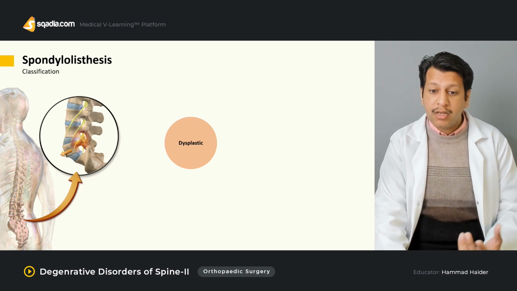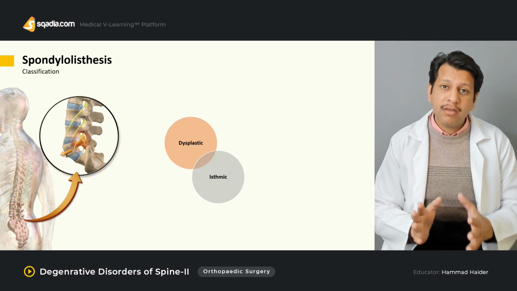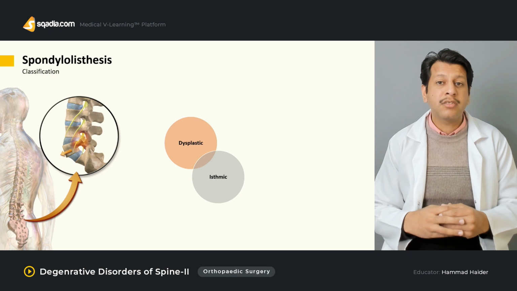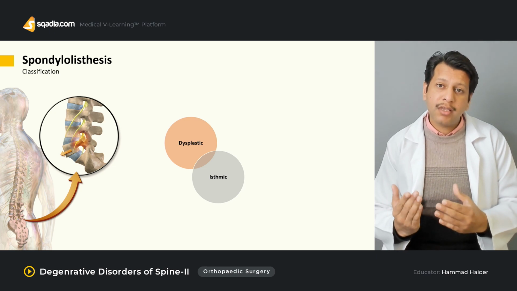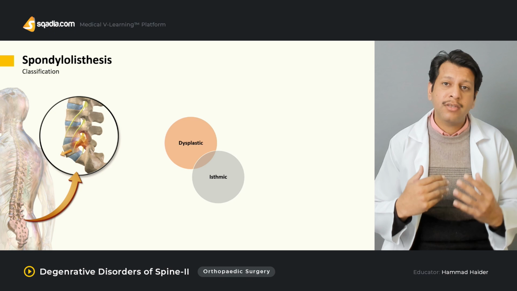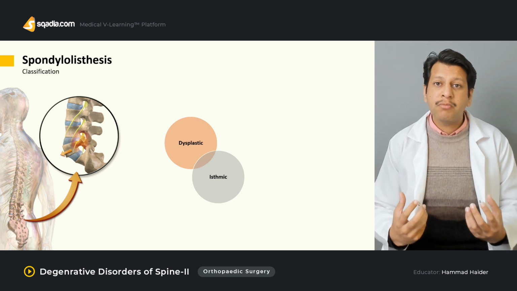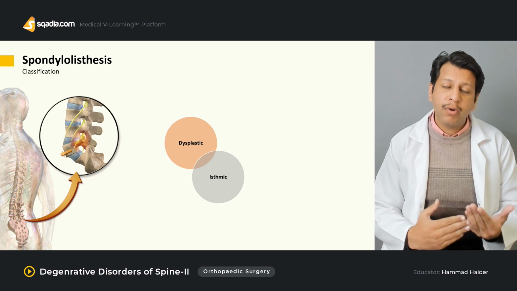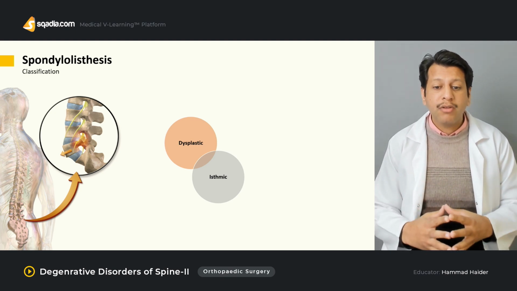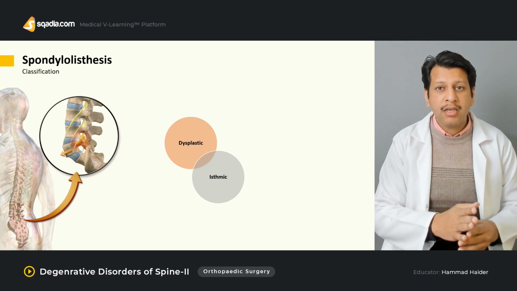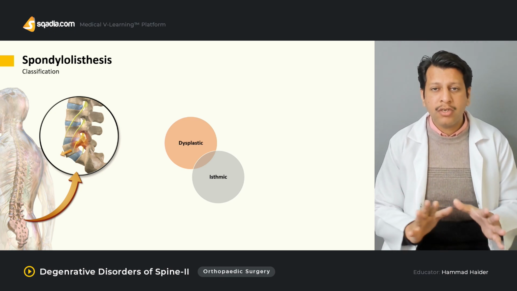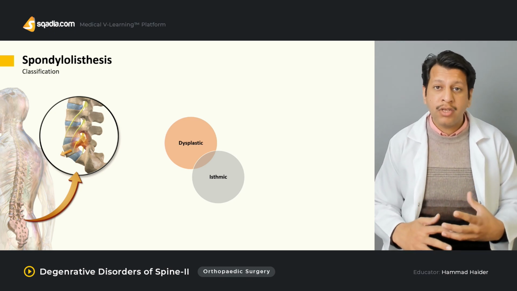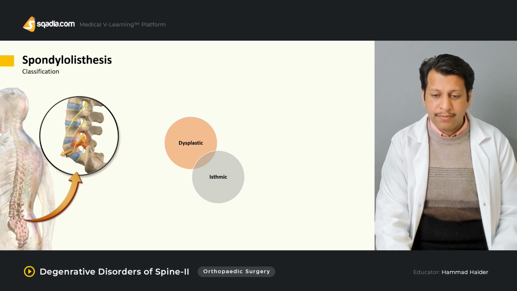Therefore, the other type could be the isthmic type. Isthmic is classically where you have a deficiency of pars interarticularis. Because the pars interarticularis is deficient, the vertebra has a tendency to slip forward, and as a result, when a lot of stress is being placed, especially during gymnastic activity, this slips forward, leading to this sort of a problem. Dysplastics can present a little early as well, but usually the age is around teen years, because that is where the maximum activity, especially the athletic activity, occurs in life.